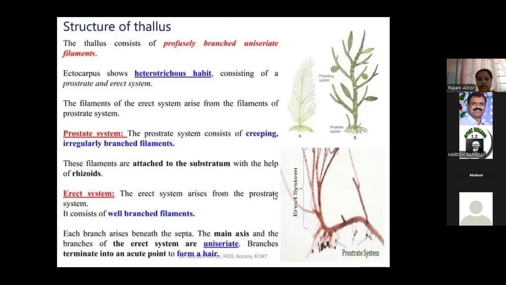It's clear? Yes? Yes, madam. Yeah. Coming to the cell structure. Okay.